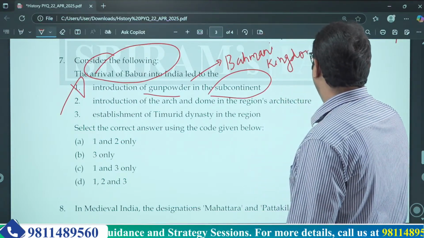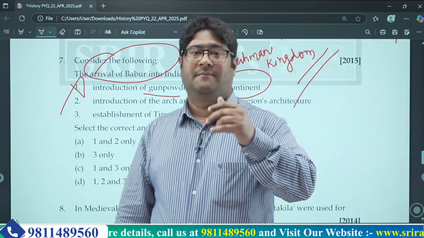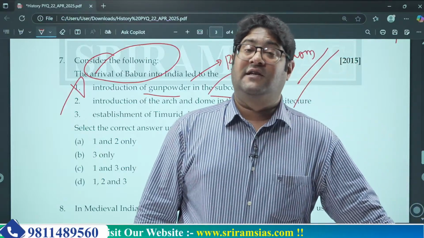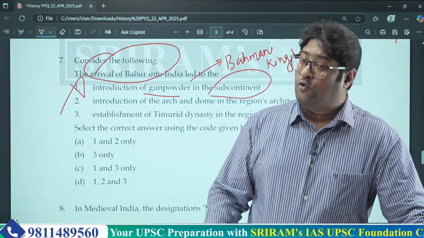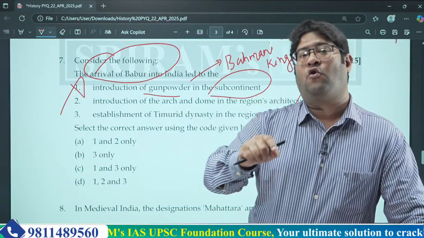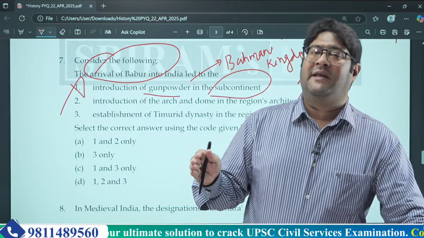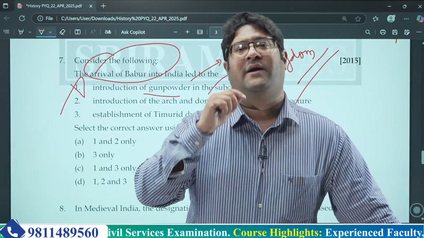When Babur came, in his Baburnama he named 2 people, Rana Sanga and Krishnadev Rai, as the 2 most powerful rulers in India. Down south, the Vijayanagar Empire had a constant conflict with the Bahmani kingdom. So initially the Bahmani kingdom and even the Vijayanagar Empire already used gunpowder before Babur came to India.